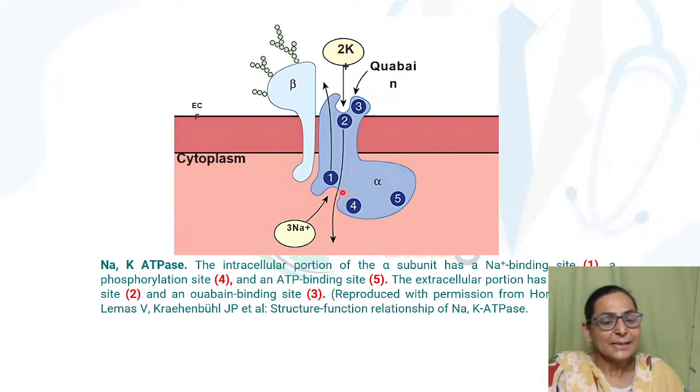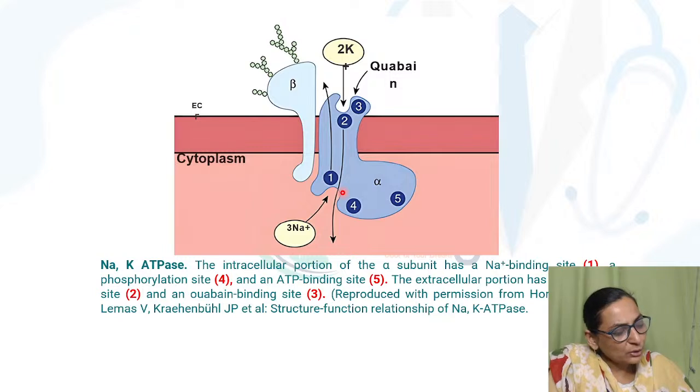Now, this particular pump is said to have a coupling ratio of 3:2. What do you mean by a coupling ratio of 3:2? It pumps 3 sodium ions outside and 2 potassium ions inside.